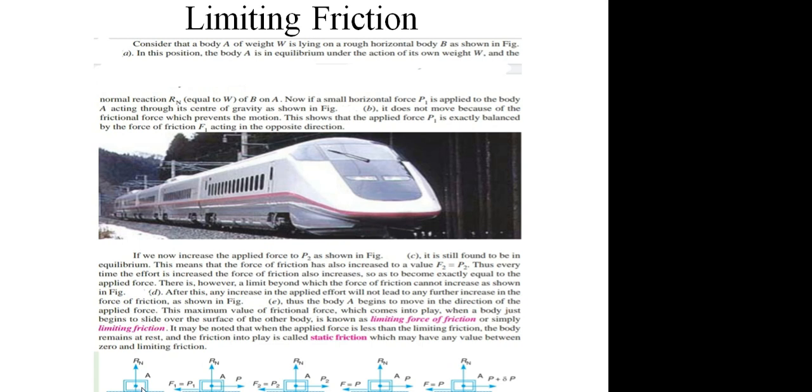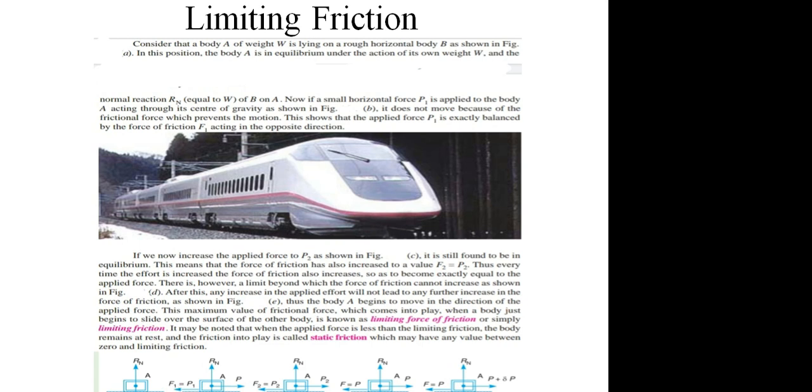Now here in figure B, some force P1 is applied on the body to move the body on this plane surface. But here the body will not move as the force P1 is lesser than the frictional force F1.